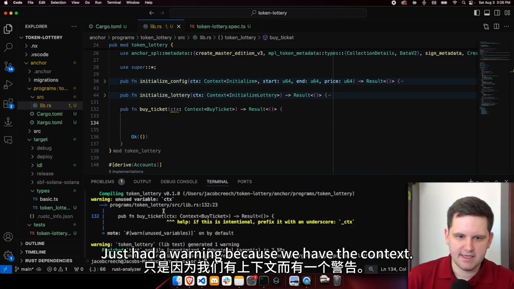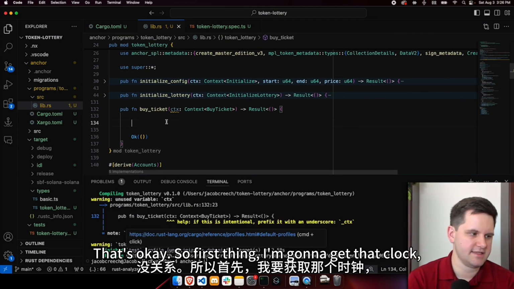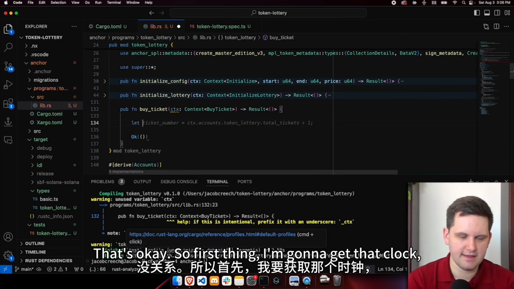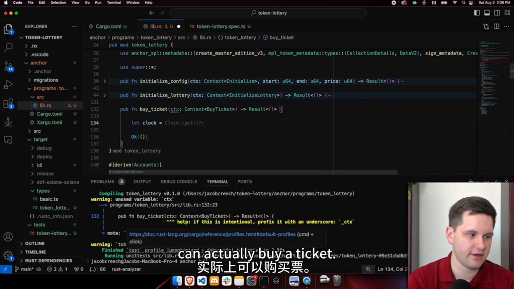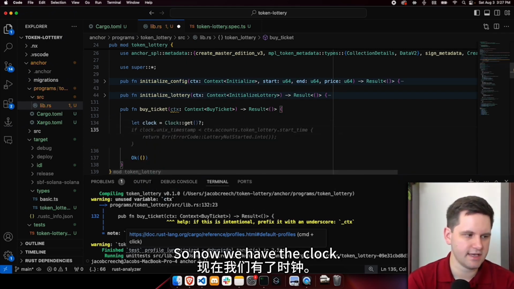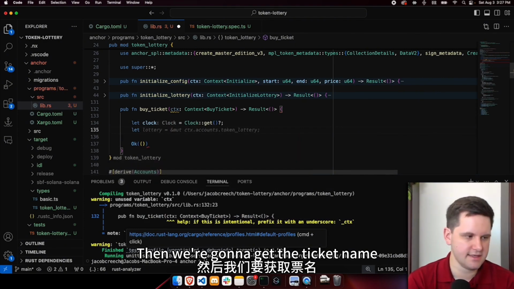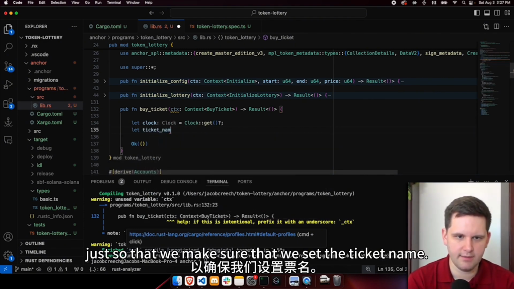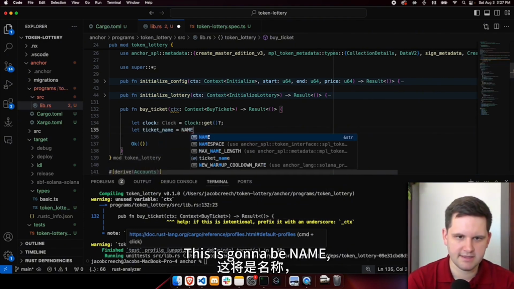All right, it passed. It just had a warning because we have a context. That's okay. So first thing, I'm going to get that clock so that we can tell whether or not someone can actually buy a ticket. So now we have the clock. Then we're going to get the ticket name, just so that we make sure that we set the ticket name. This is going to be name.